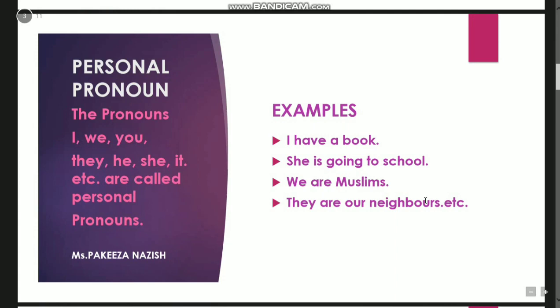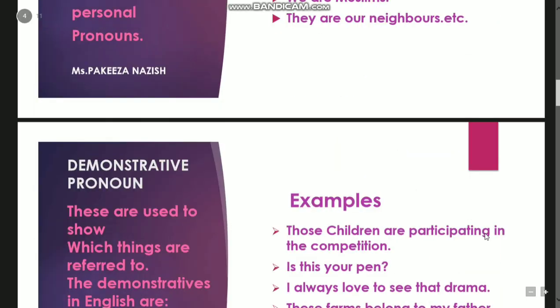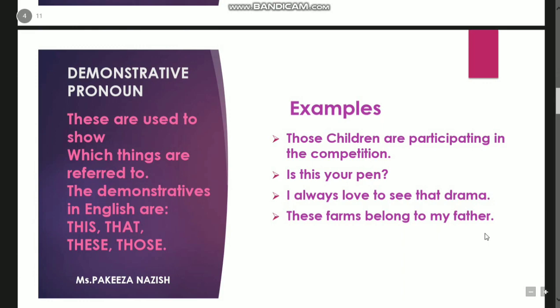The personal pronouns are the most basic pronouns: I, we, you, they, he, she, it. These are called the personal pronouns, and we use them instead of nouns. Please keep in mind that all these kinds of pronouns are used in place of a noun. Examples: I have a book. She is going to school. We are Muslims. They are our neighbors. So I, she, we, they are the personal pronouns, and they are used in place of a noun or a name.